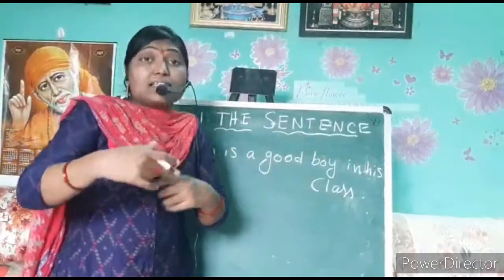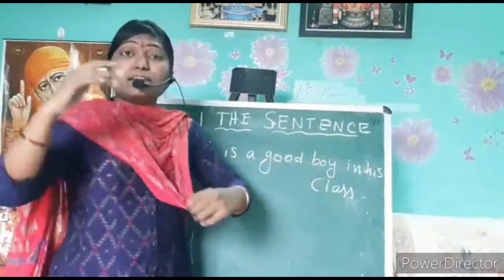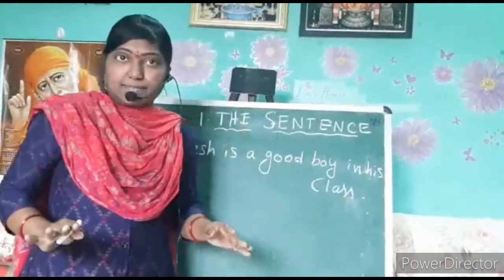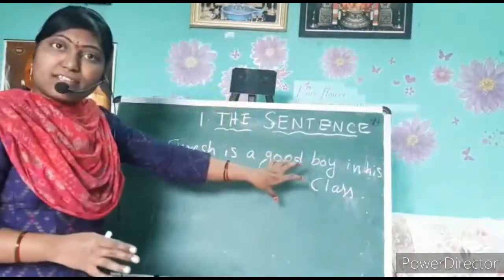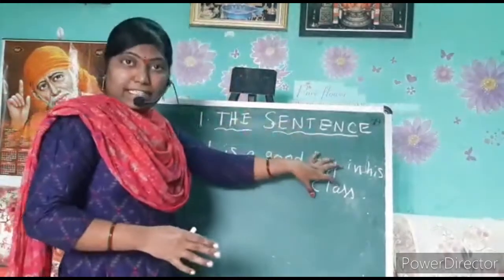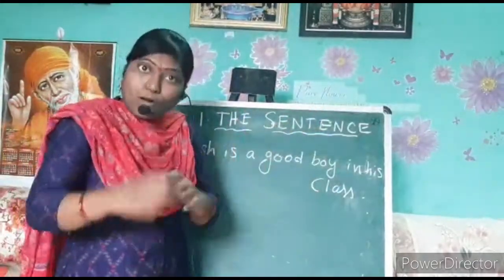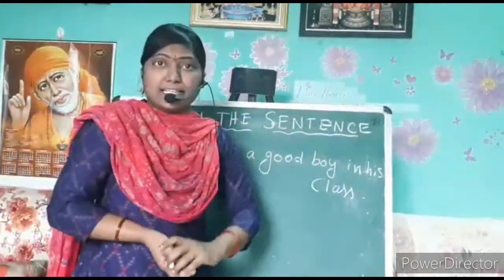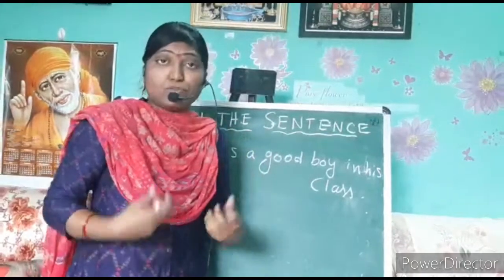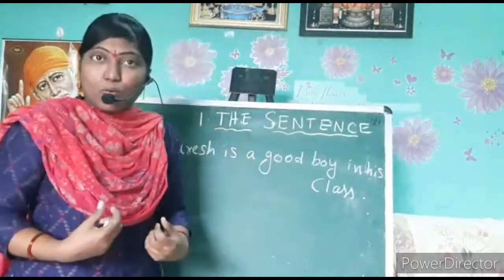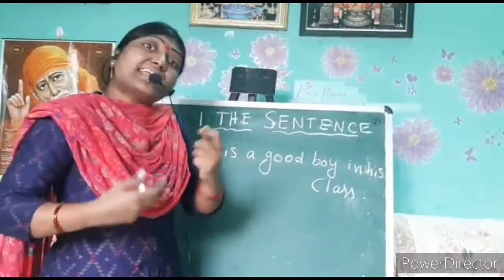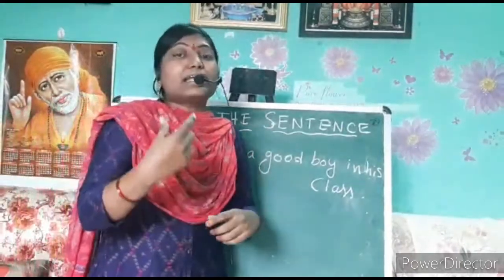I am asking another question to you. First I told you what a sentence is: a group of words which has a meaning. Now what is required to make a sentence, and how can we make a sentence?